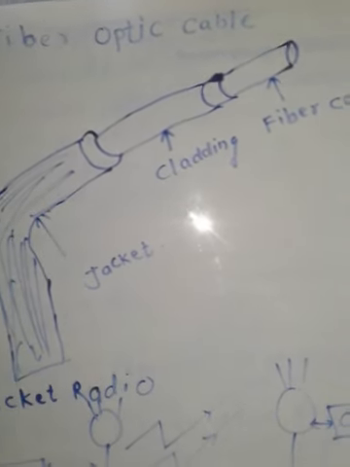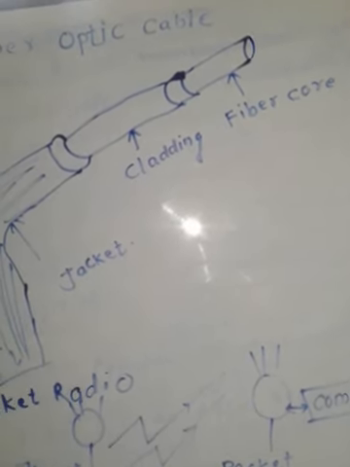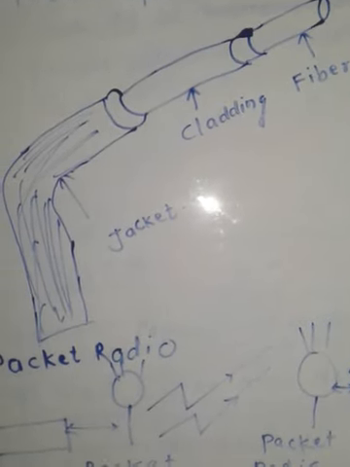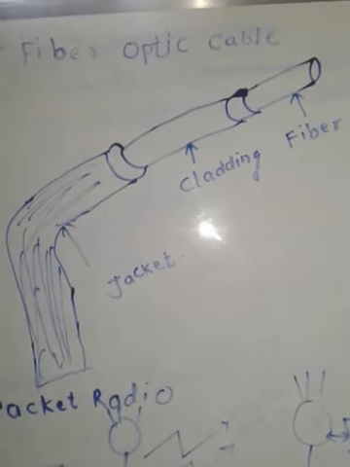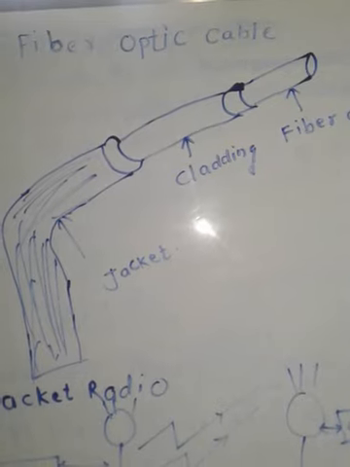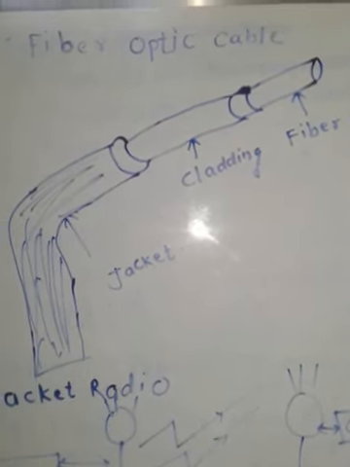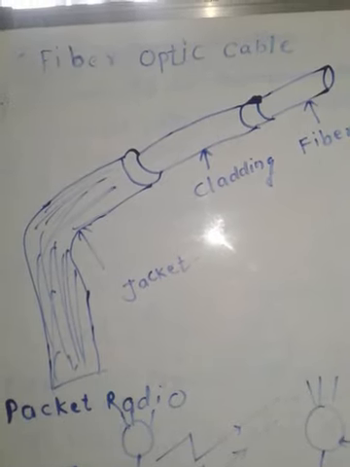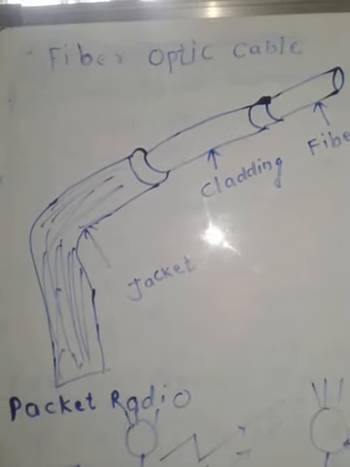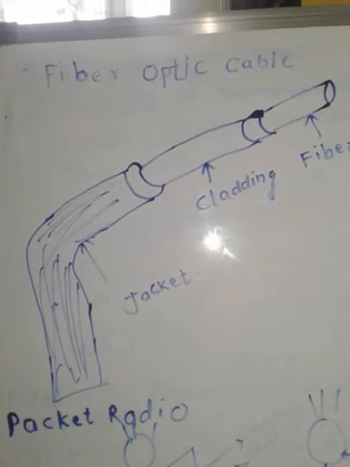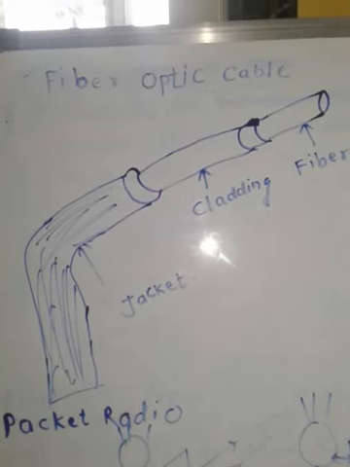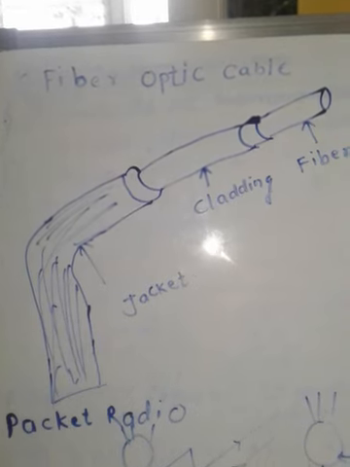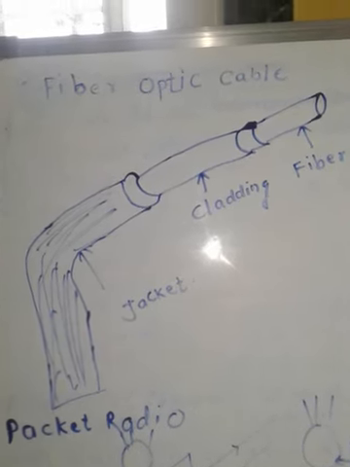It is the structure of fiber optic cable. It consists of fiber core, cladding and jacket. By using fiber optic cable, we have a lot of advantages. The first advantage is that fiber optic cables can carry much information at a time, and its data transfer rate is 100 megabits per second to 2 gigabytes.